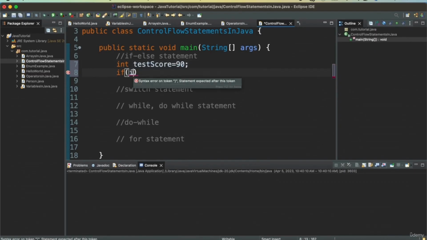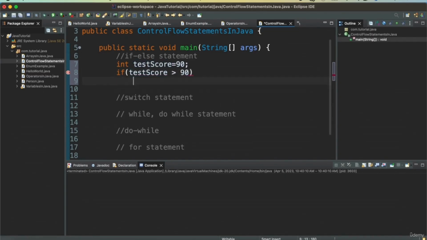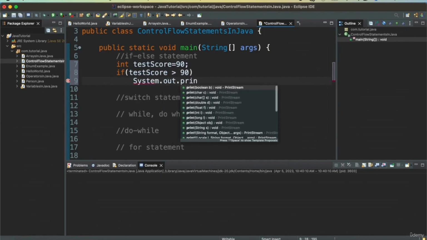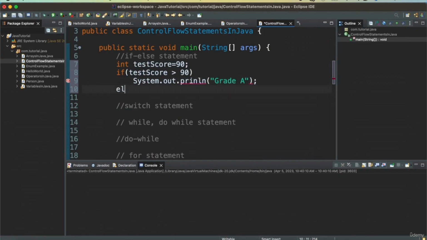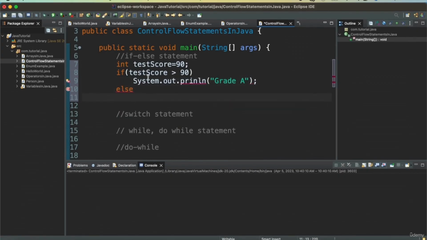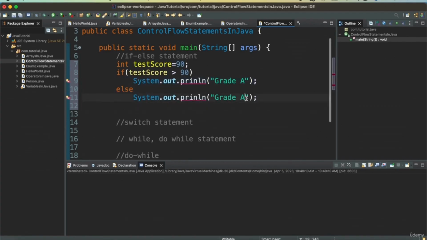Now based on this variable, we want to print grade A or print grade B. So if the test score is greater than 90, then I want to print println grade A, else I want to print grade B.